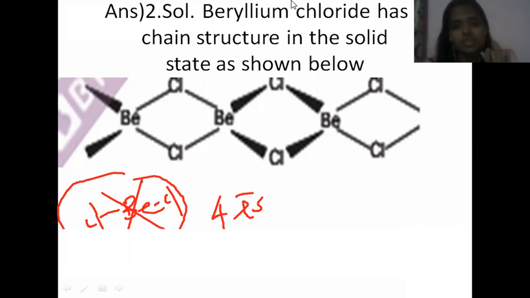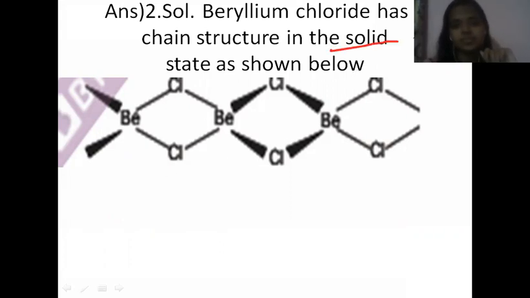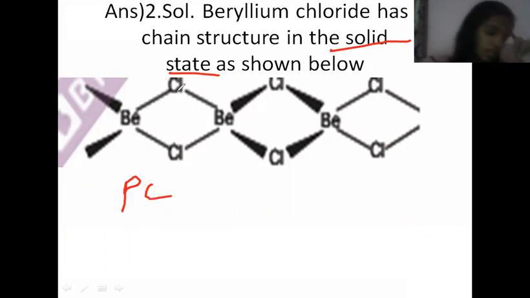In the solid state, remember, it exists as a polymer chain. The valence electrons of beryllium are only 2, right? Beryllium has atomic number 4, so it has only 2 valence electrons, but here it is forming 4 bonds. How?